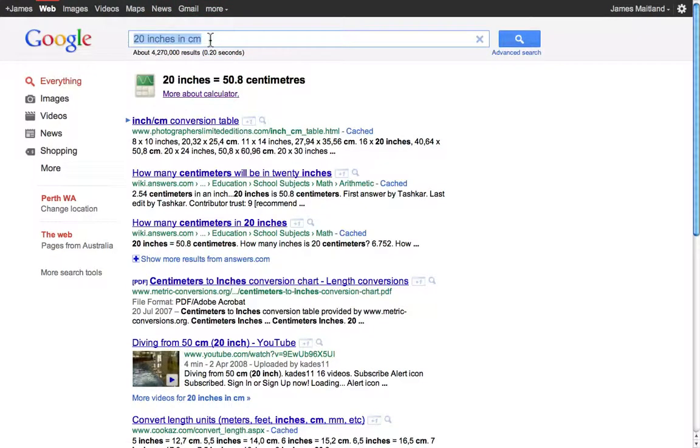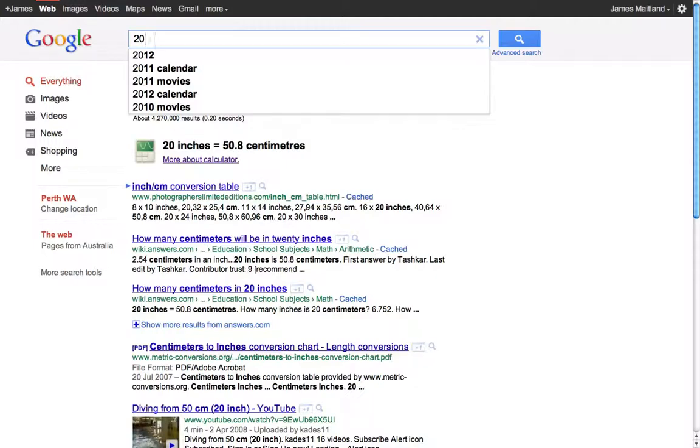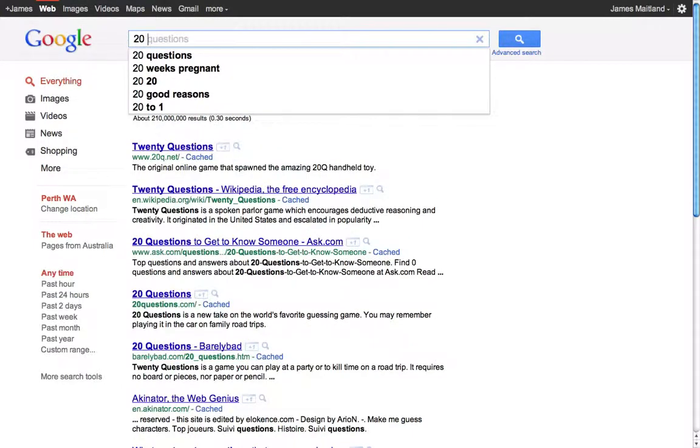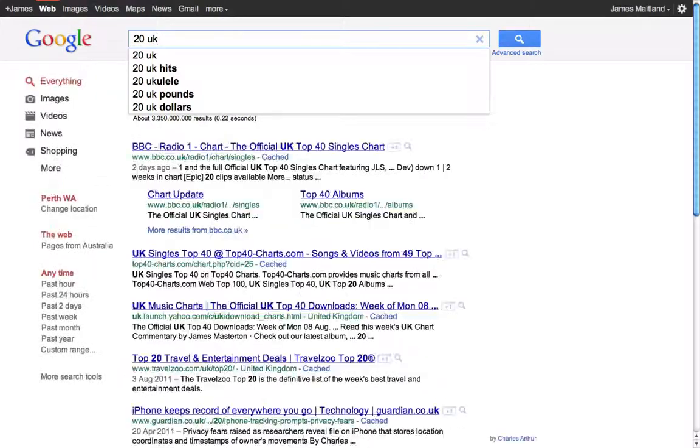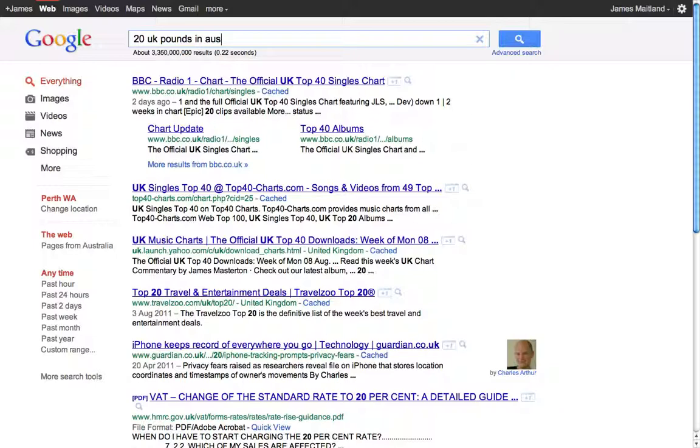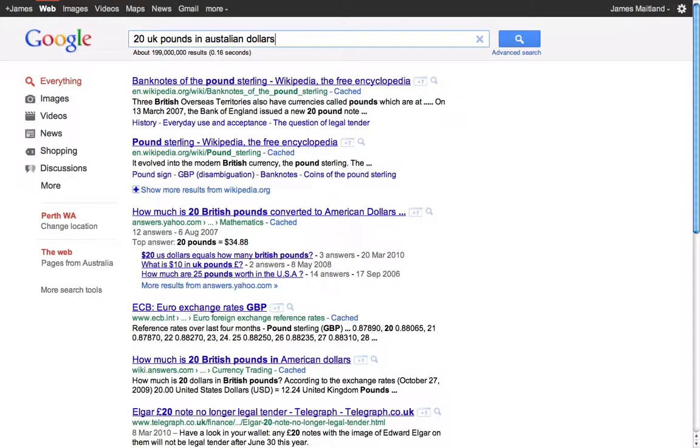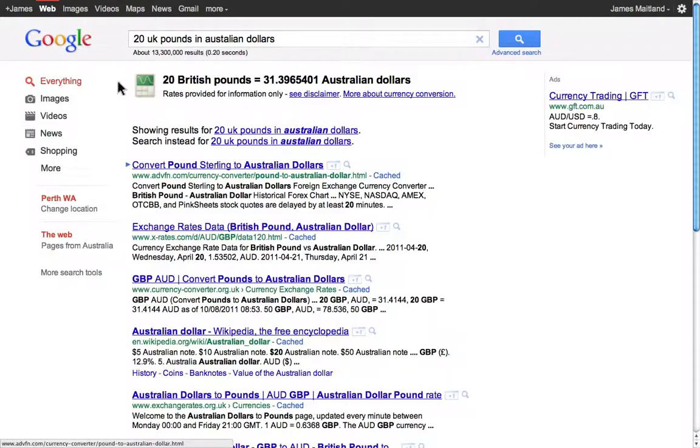What if I was searching for something and I found 20 UK pounds in Australian dollars? It tells me here 20 British pounds equals 31 Australian dollars. So I can search for stuff and get good information, or I can do other things.